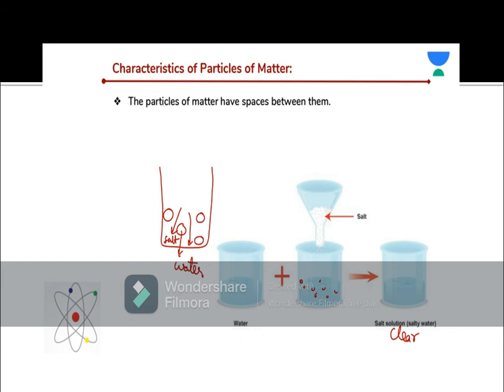ये हमने अभी experiment मैंने आपको बताया था कि H2O यानी water लीजिए and उसमें NaCl salt dissolve कीजिए, तब आपको पता चलेगा कि salt जो होता है वो उसके अंदर dissolve हो जाता है completely without leaving any residue. So it means that the particles of matter have spaces between them, so that it gets suspended between the particles of water. These are the water molecules and the salt molecules get suspended between them. It shows that the particles of matter have spaces between them.